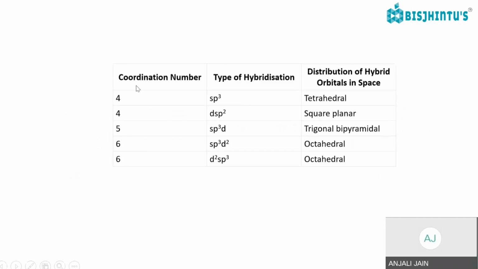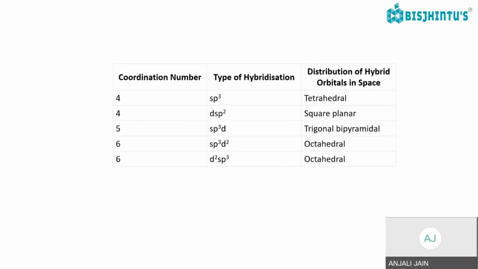Now, these are the various orbitals and the types of hybridization which are seen. If we see the coordination number of 4, then sp3 hybridization will be there with the tetrahedral geometry. The dsp2 orbital can be seen with the coordination number of 4, having the square planar shape.